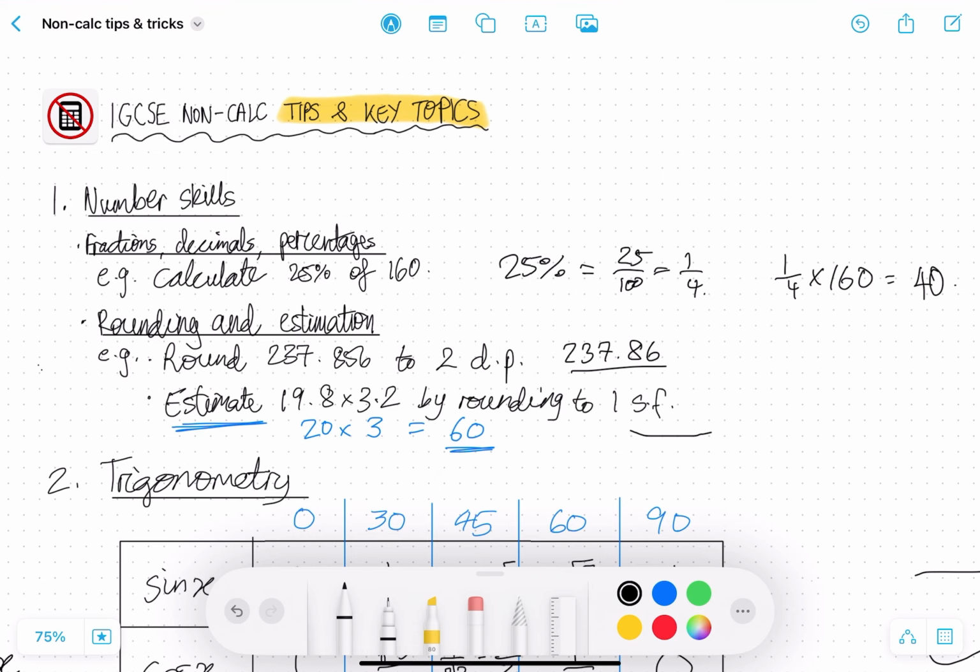And you should also practice these specimen papers that Cambridge has released on their website, the non-calculator batch, and do them in exam conditions, timed conditions. You could also go back to all paper 2s before and try to do the parts that you can without a calculator. And you'll realize that most of the parts in the paper don't actually need a calculator. Of course, just some of them will. But other than that, you should be able to do the majority of previous paper 2s without a calculator.